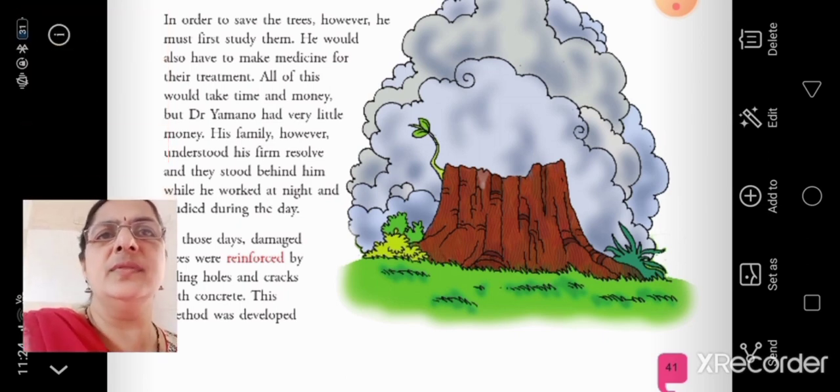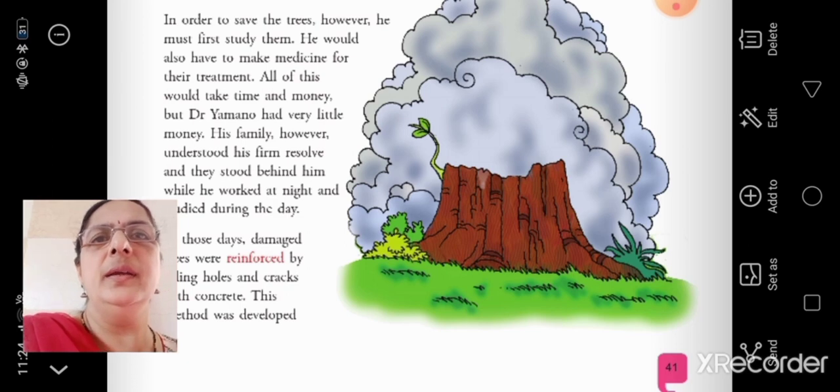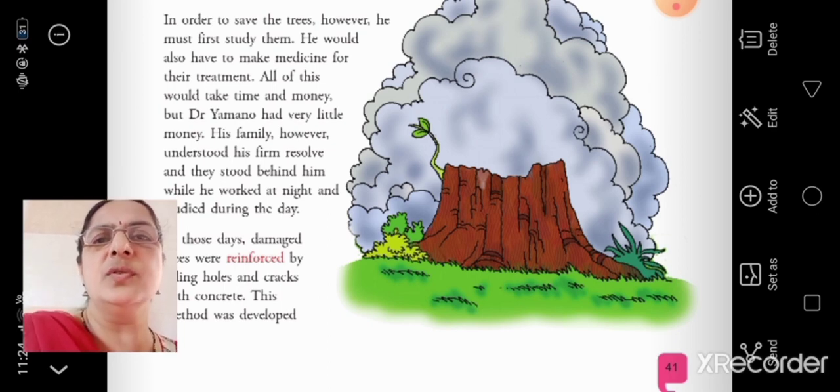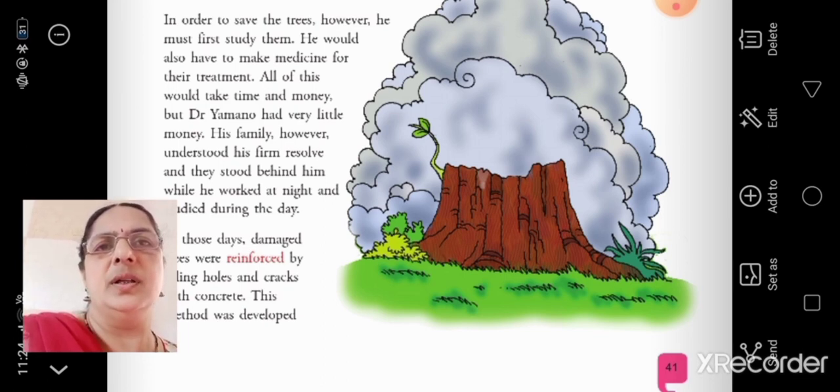In order to save the trees, however, he must first study them. We cannot save the trees just like that, isn't it? To save the trees, first you have to study them. He would also have to make medicines for their treatment. And all of this would take time and money. But Dr. Yamano had very little money. His family, however, understood his firm resolve, and they stood behind him while he worked at night and studied during the day.